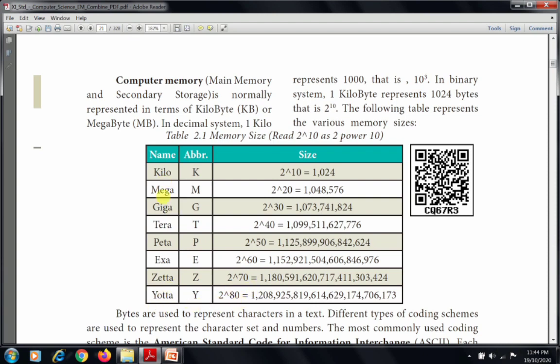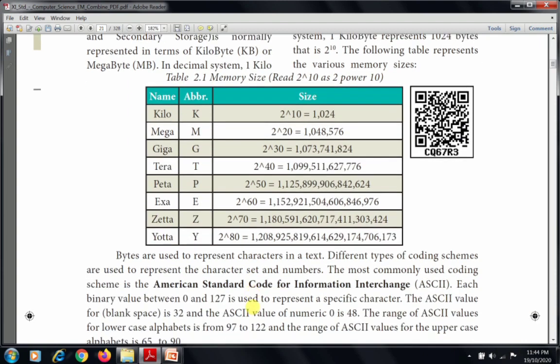If we remember this order of kilo, mega, giga, tera, we can represent sizes from 2 power 10 up to 2 power 80. First is KB, MB, GB and TB, then after that peta, exa, zeta and iota.